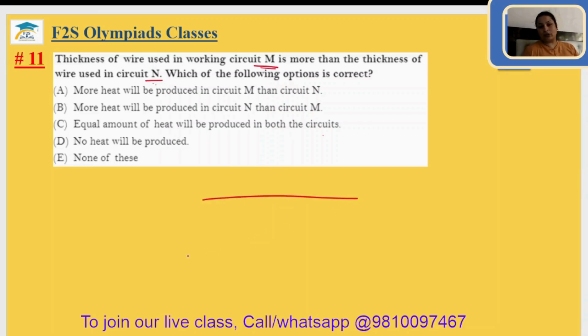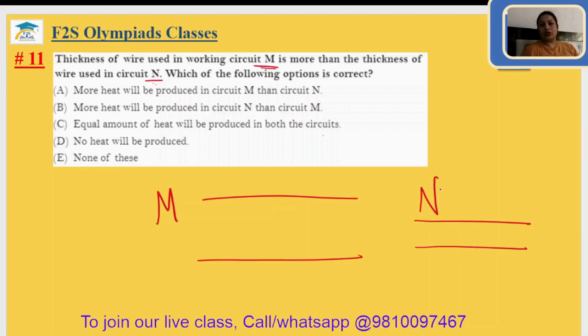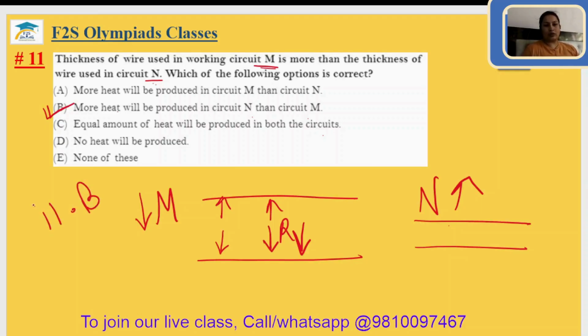If the thickness of a wire is more, here M and here it is less, N, you should know that if the thickness is more, then the resistance will be very low. And if resistance is low, then heat produced will be low. Here resistance is more, so the heat will be more. So you can say more heat will be produced in circuit N than M. Yes, because the resistance in circuit N is more, that's why more heat will be there. So the 11th answer will be option B.